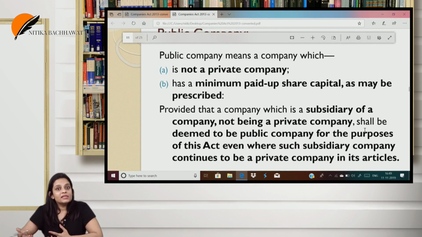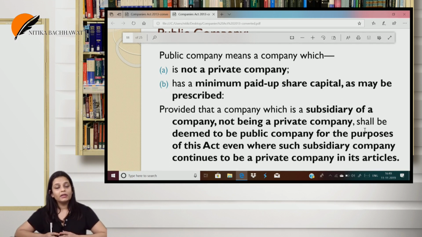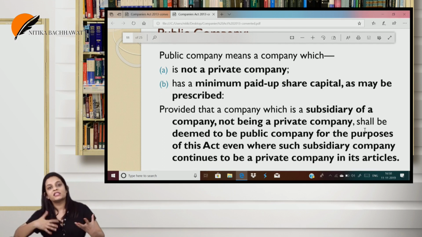Public company means a company which is not a private company, has a minimum paid up capital as may be specified. Now, if a private company is a subsidiary of a public company, not going into the details because I've already explained all of this in the part 1 revision. If a private company is a subsidiary of a public company, then for the purpose of the act, it shall be considered as a public company. That means restrictions will be there. So when I say it will be considered as a public company, it doesn't mean the restrictions will not be there. The restrictions will be there, but the act will apply as if it is a public company.